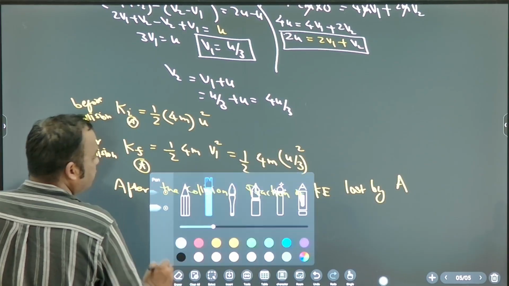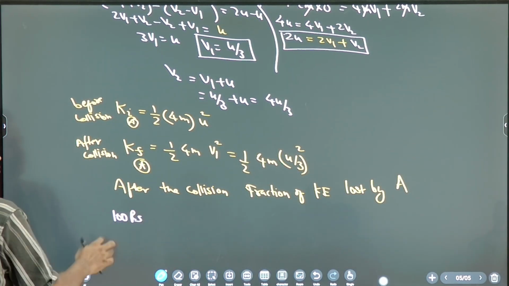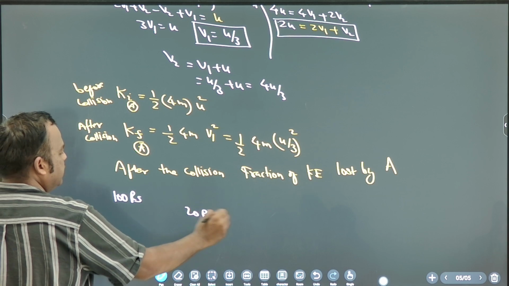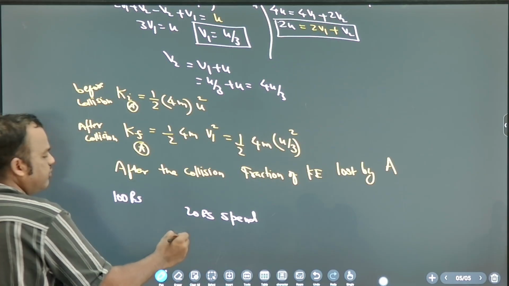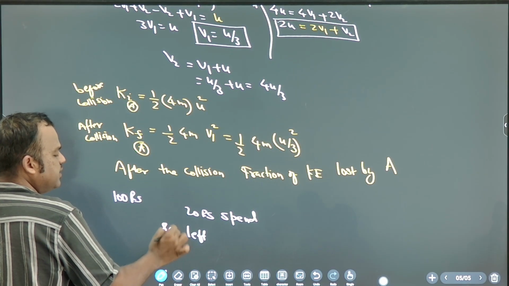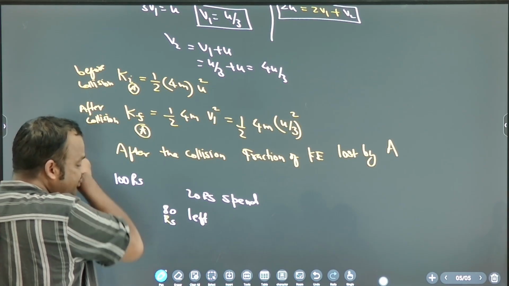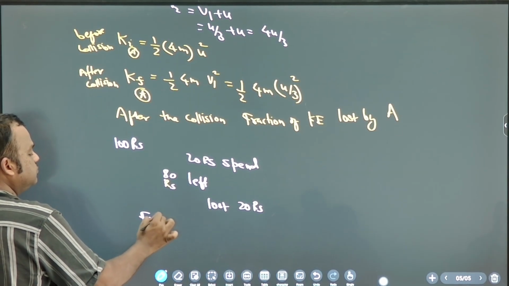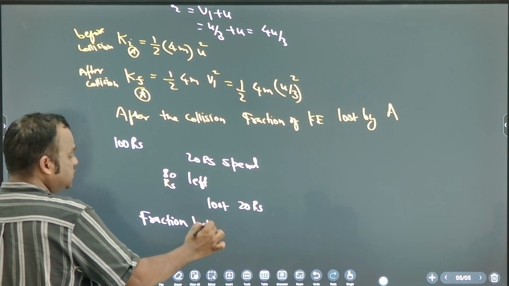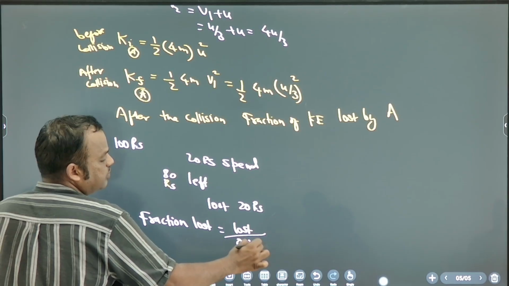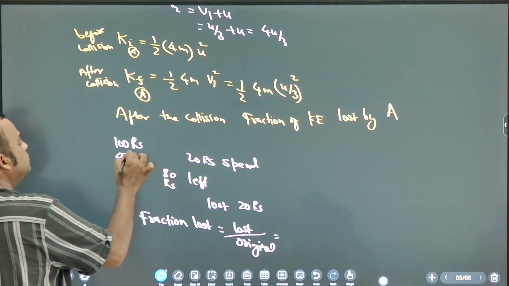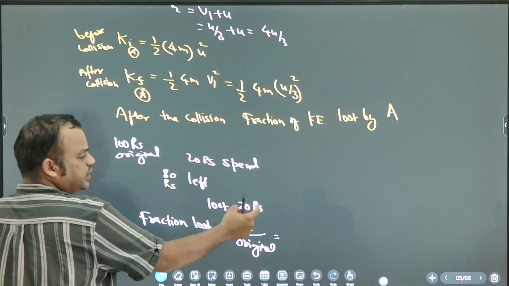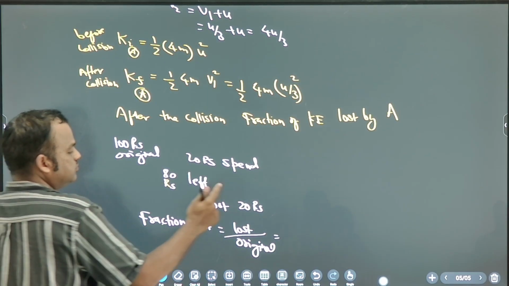What is the fraction lost? Suppose you have 100 rupees. You have spent 20 rupees. How much left? 80 rupees left. So how much lost? 20 rupees. Fraction lost means lost divided by original. How much original? 100 rupees. So fraction lost means lost by original.